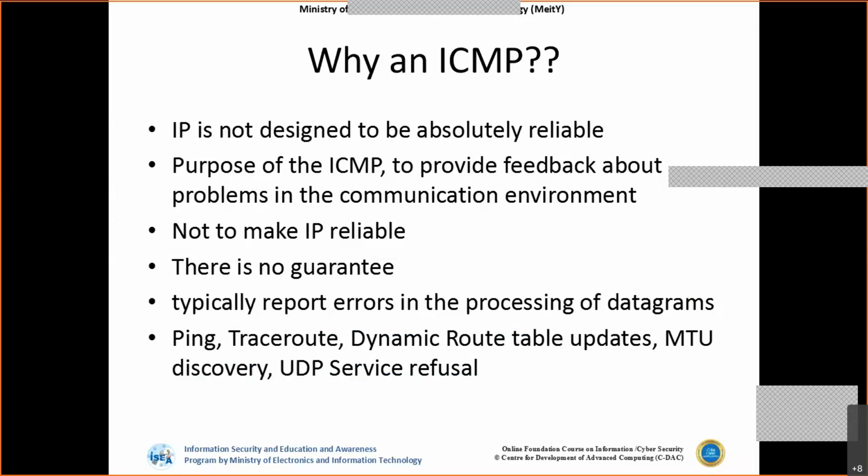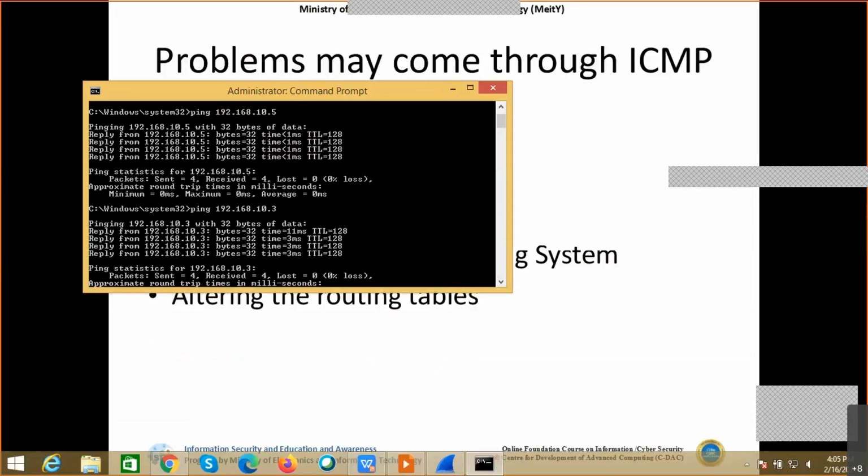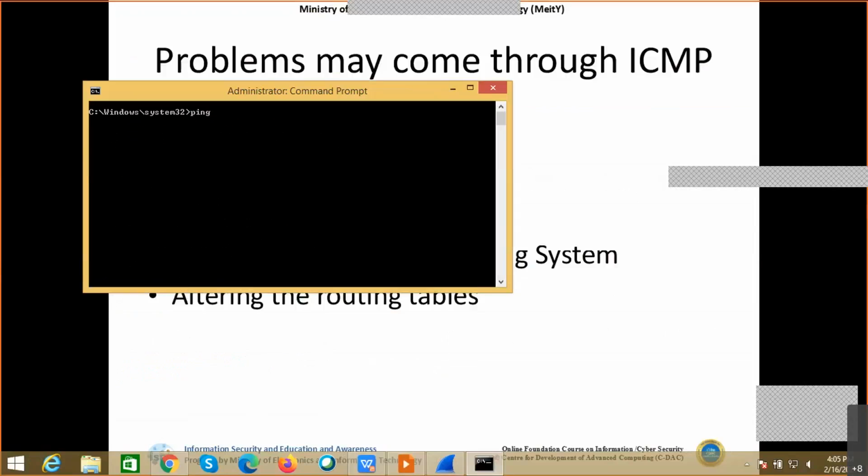Again, there are a lot of codes in ICMP, and there are a lot of attacks that are possible, because of the scanning techniques we talk about along with information gathering. A simple ping command is part of ICMP, where we can ping a destination system. If the destination system replies, then, as we have seen in the previous example, let's say I want to know whether this particular system, 10.3, is up or not. This is one such example of ICMP scanning.